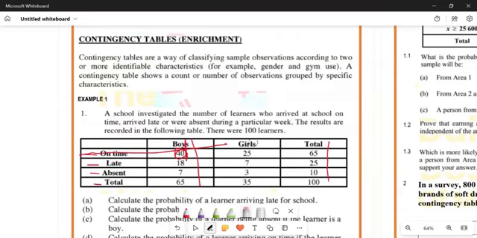We have things that can occur at the same time, and things that cannot occur at the same time. A row and a column can occur at the same time. Two rows cannot occur at the same time. Is it possible for you to be late and on time also? So you see the rows themselves are mutually exclusive, because it's not possible for someone to be late and on time. It's not possible for someone to be on time and be absent. Did you get what we're saying here? And even boys and girls, the columns, are also mutually exclusive events.